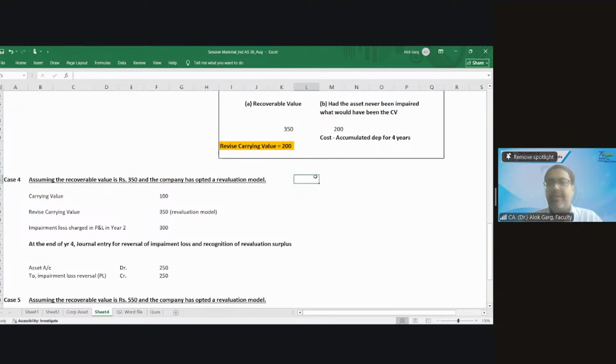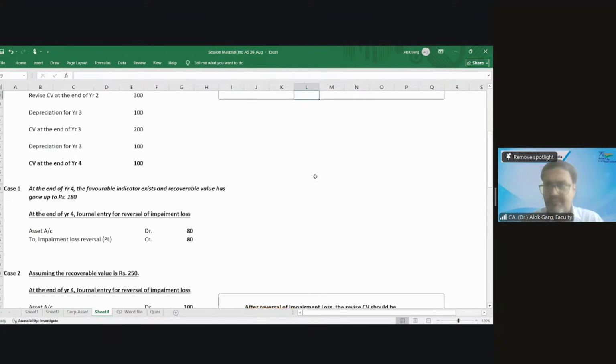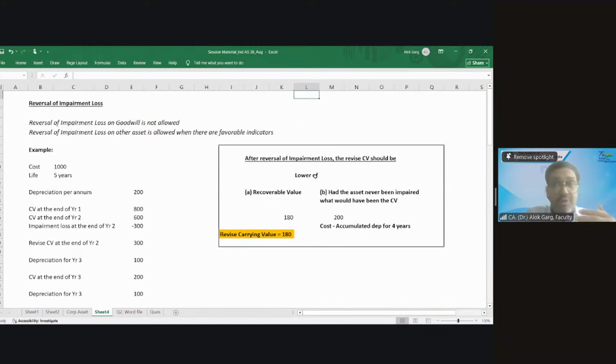And believe me, my dear friends, go through these 5 cases and your doubts, like what if this happens or that happens, will be cleared. I've captured everything with the help of these 5 cases. Now you have understood how much you need to reverse in case of reversal of impairment loss.